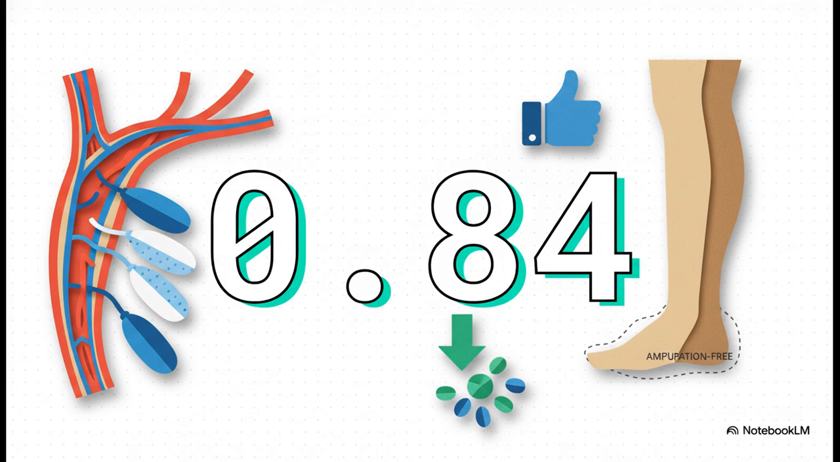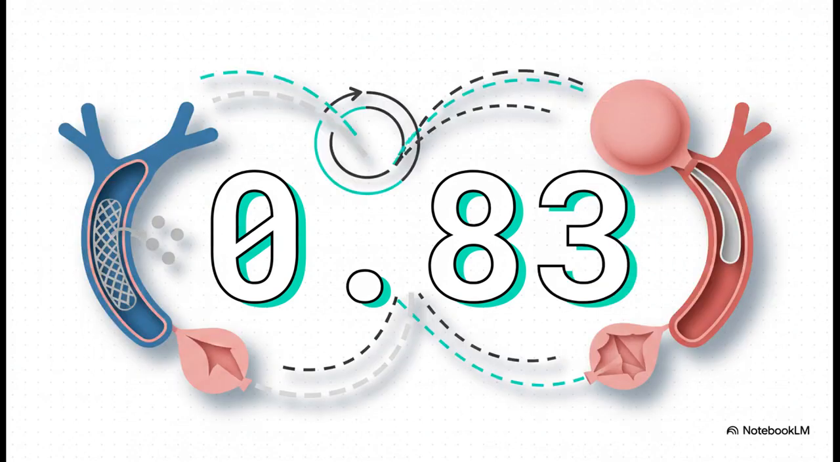When they compared DCBA against plain balloon angioplasty for amputation-free survival, the adjusted hazard ratio came out at 0.84. And what about drug-eluting stents versus plain balloons? Well, the result was almost exactly the same, an adjusted hazard ratio of 0.83.